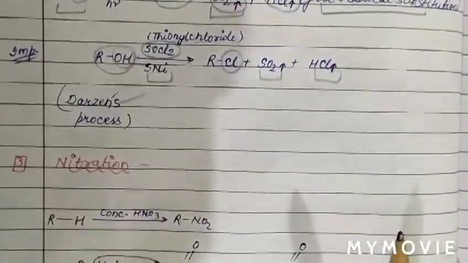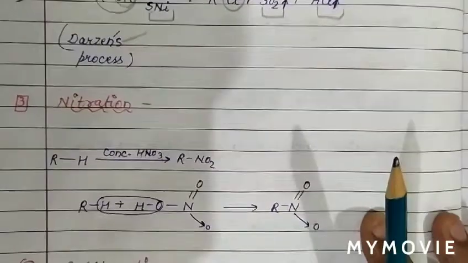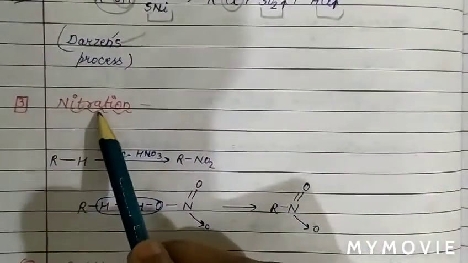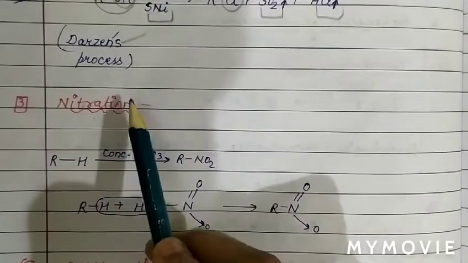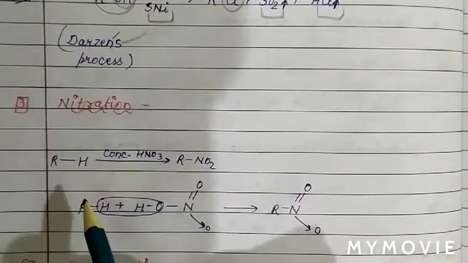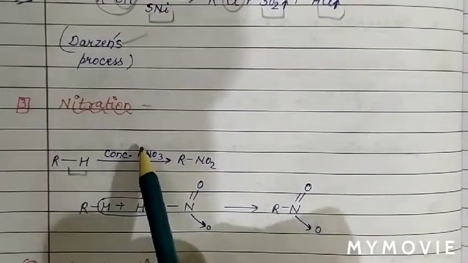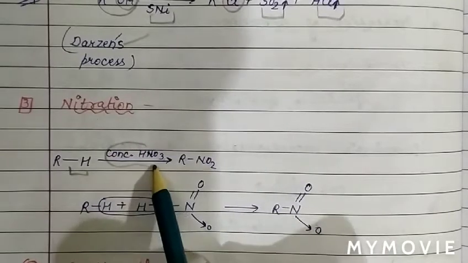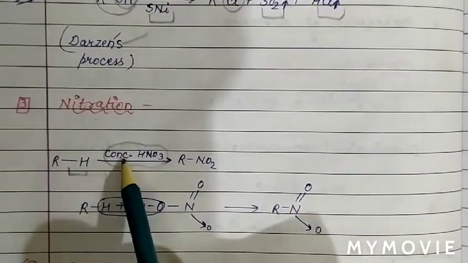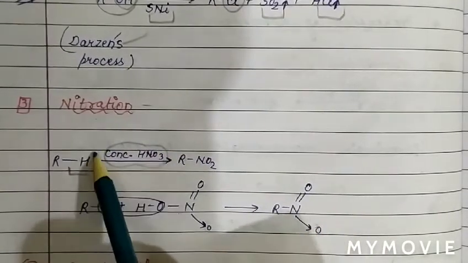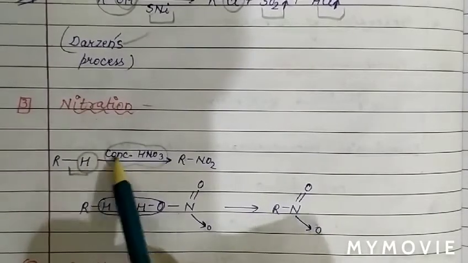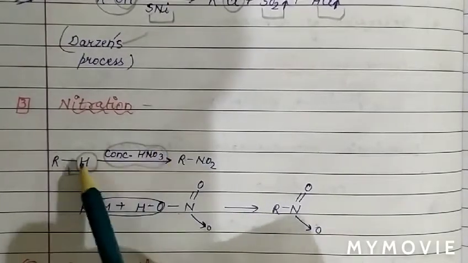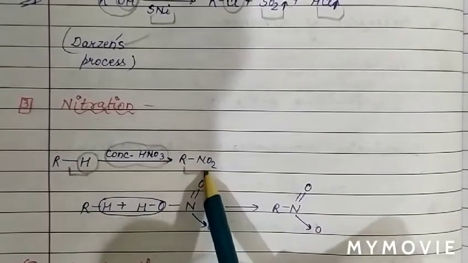Now we will discuss another chemical property of alkane, which is the nitration reaction. When alkane reacts with concentrated HNO3, the hydrogen will be replaced by the NO2 group, so alkane changes into nitroalkane.